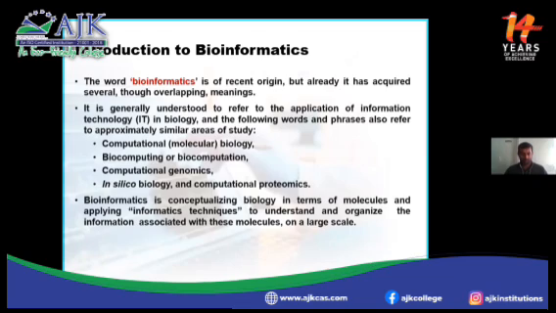There is a biological thing which needs the support of a computer, so processes or applications can be carried out with the help of IT. That is the computational thing. In terms of molecules, it applies information technology to understand and organize the information associated with these molecules on a larger scale.